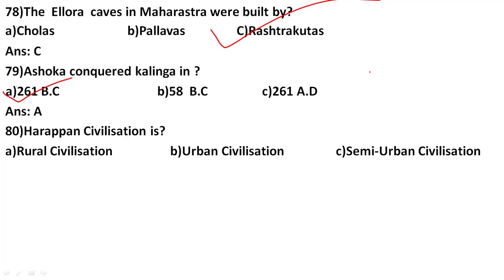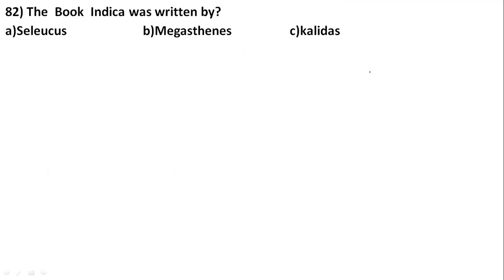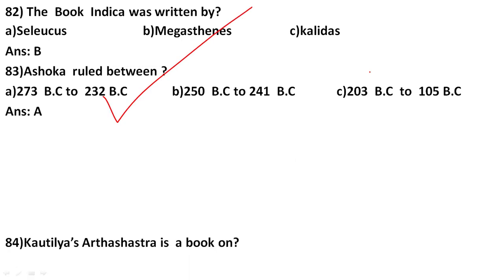The Harappan civilization was an urban civilization. The founder of Bhagavatism was Vasudeva Krishna. The book Indica was written by Megasthenes. Ashoka ruled between A, 273 BC to 232 BC.